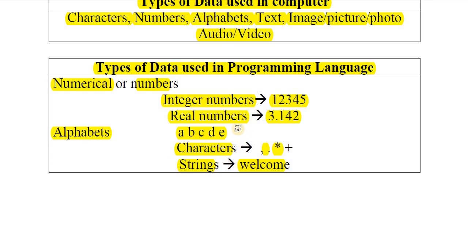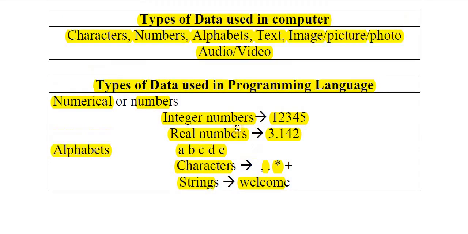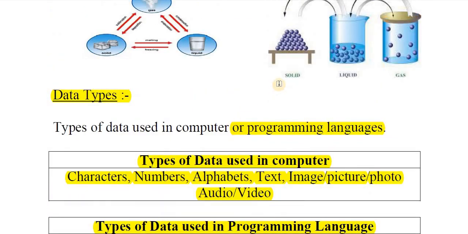So how do we store this type of data? Just as we have seen in our life, solid items can be stored on a flat surface, liquid items in a container like a jar or bottle, and gas items in a packed or closed container like a cylinder or bottle.